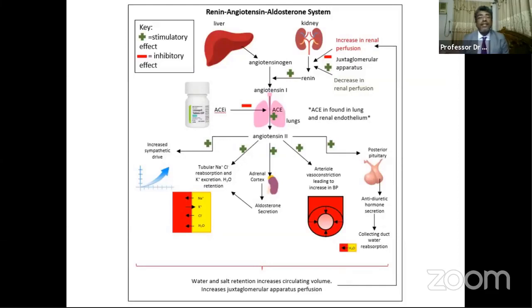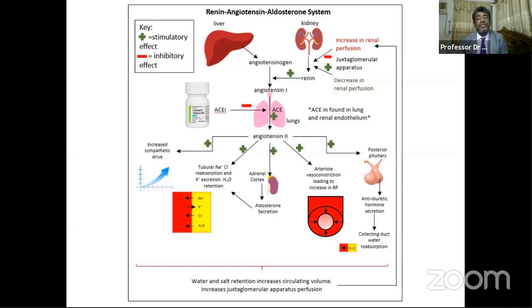And this is the slide that describes how angiotensin 2 is formed from angiotensinogen. Angiotensinogen is synthesized in the liver, and when it comes to the kidney, renin from the kidney transforms the angiotensinogen to angiotensin 1.